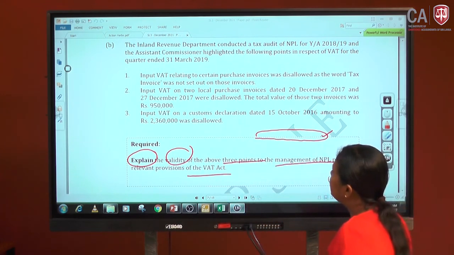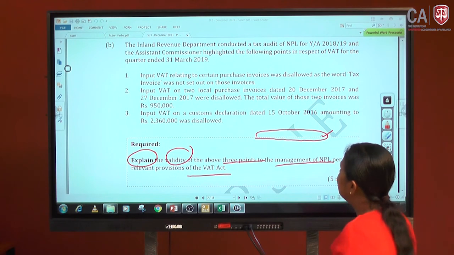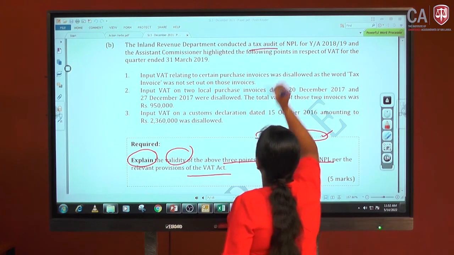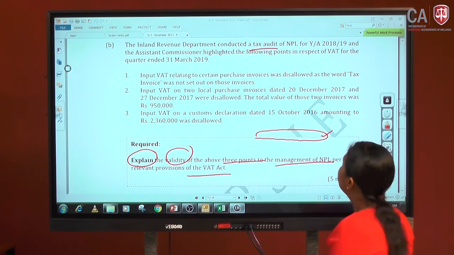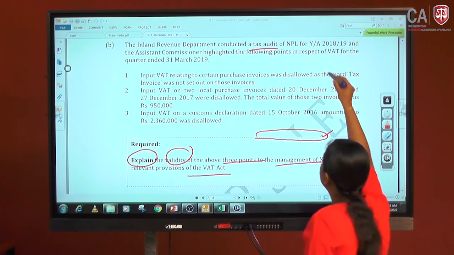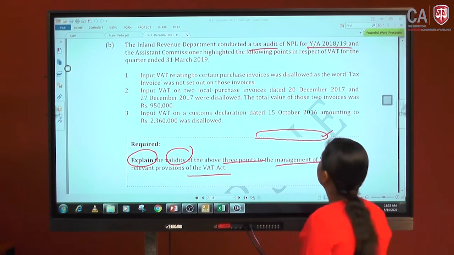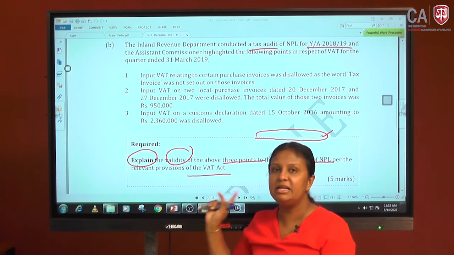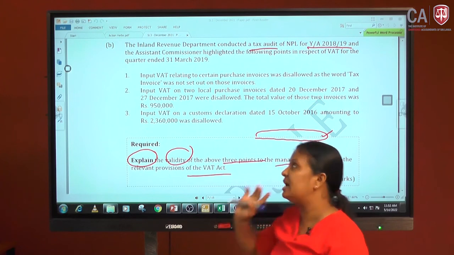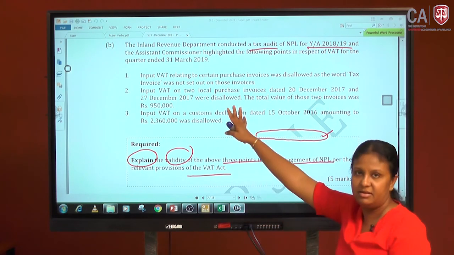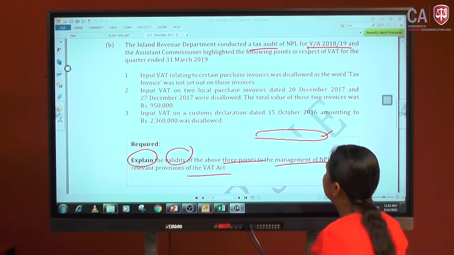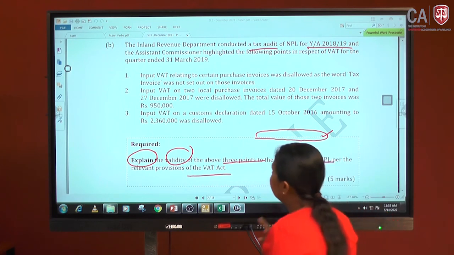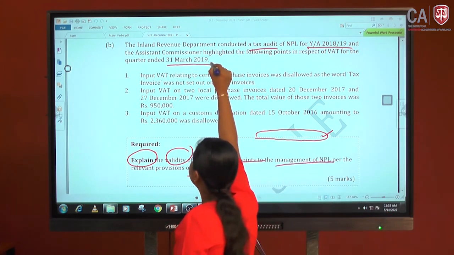The Inland Revenue Department conducted the tax audit with NPL for the year of assessment 18-19. Now we are in the 2021 paper, but it's asking about 18-19. The Assistant Commissioner highlighted the following points in respect of the quarter ended 31st March 2019.